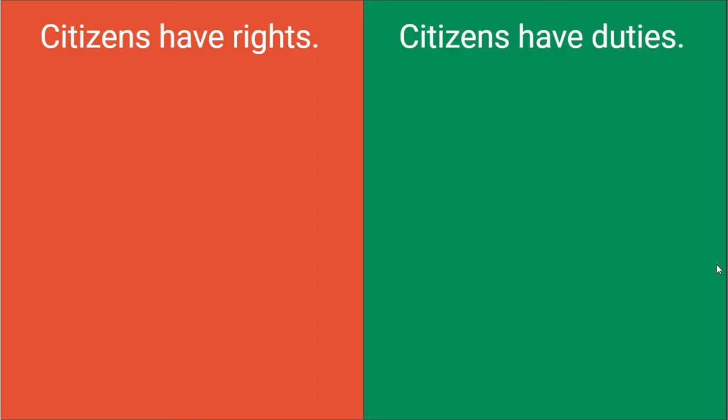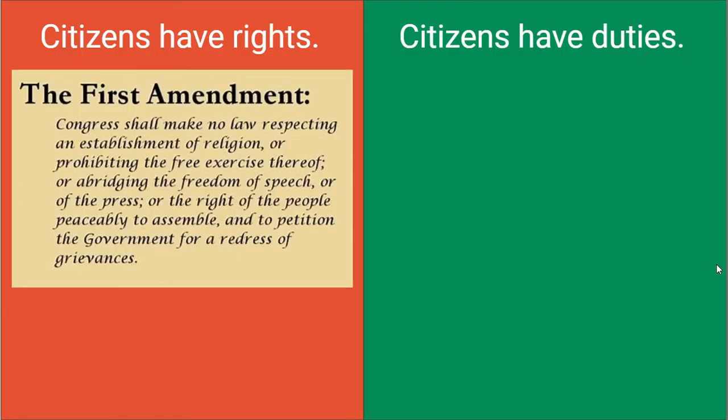But the rights that citizens have come from some of our amendments, like the First Amendment, saying that Congress shall make no law respecting an establishment of religion or prohibiting the free exercise thereof, or abridging the freedom of speech or of the press, or the right of the people to peacefully assemble and to petition the government for a redress of grievances. These are the freedom of speech, freedom of religion, freedom of the press, freedom of assembly, and freedom of petition that we see a lot. So these are the rights or the freedoms that citizens have a right to.